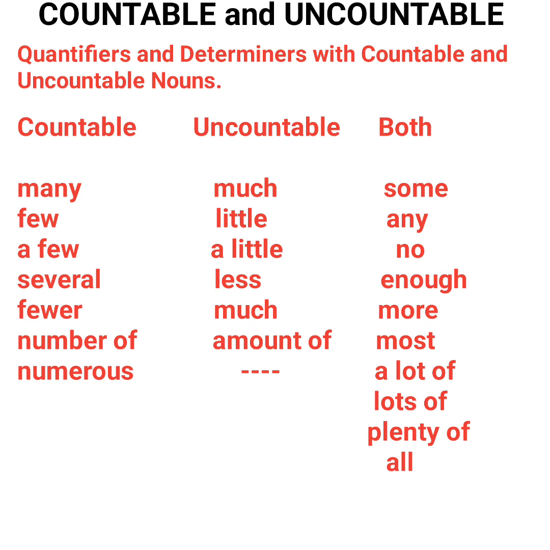But those ones that are used with uncountable, obviously you can use them for uncountable nouns. Those determiners that are used for both countable and uncountable nouns, you can use them for uncountable as well, because they are used for both. But those ones that are used for countable nouns only, do not use them with uncountable nouns. So it means that I have stated 3 things right now in dealing with uncountable nouns. The first thing, do not pluralize the uncountable noun. The second thing, do not use indefinite article a and or an with uncountable noun. Number 3, do not use the determiners that are meant for countable nouns only with uncountable nouns.